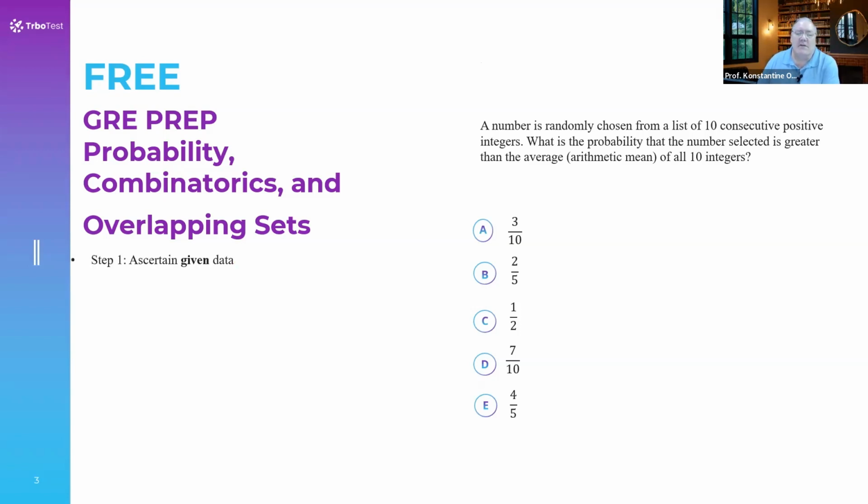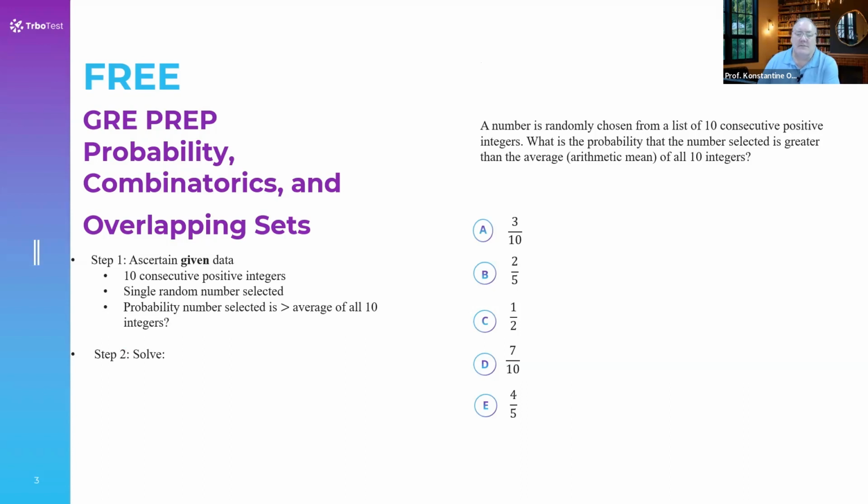Take the data we ascertained. We have 10 consecutive positive integers, right? From that, we know that the numbers have to be in order, consecutive. They have to be positive, they can't be any negatives, obviously. And integers, whole numbers, not fractions, not decimals. They're also telling us that there's going to be a single random number selected from those 10. The question is, what is the probability that the number you select is greater than the average of all